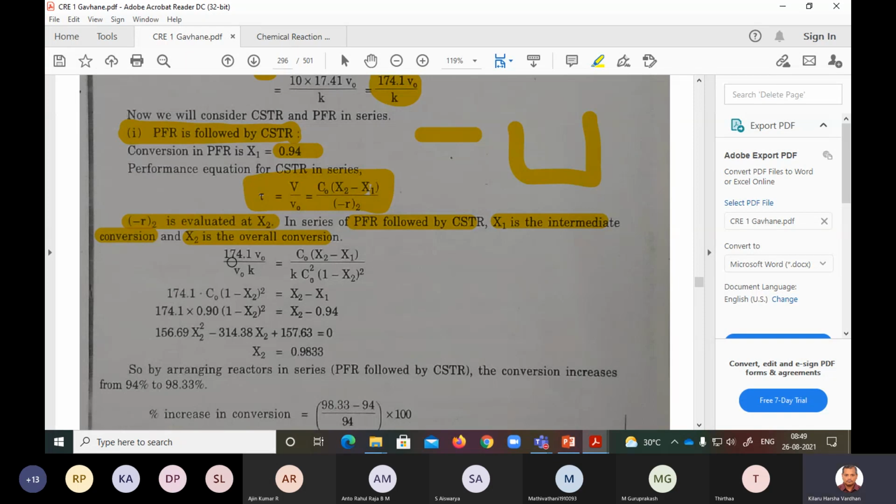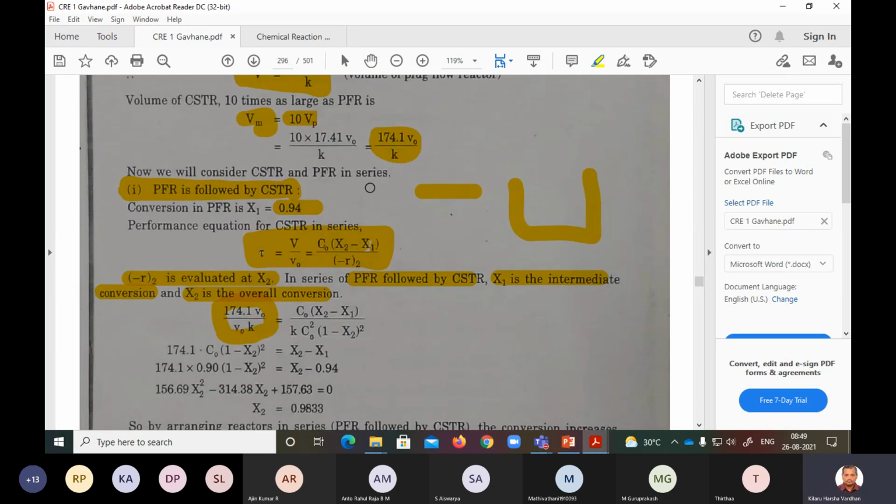So we can put this as the volume, 17.1 V naught by K. This is nothing but the volume of MFR, C naught times X2 minus X1. I am substituting V as this.